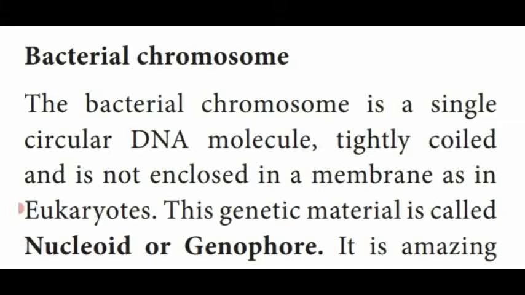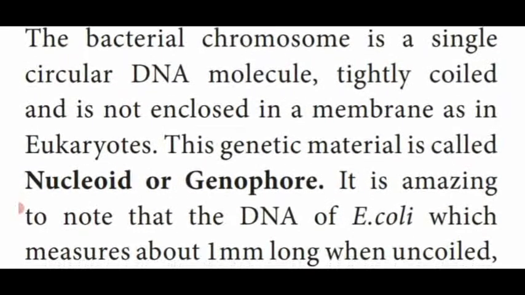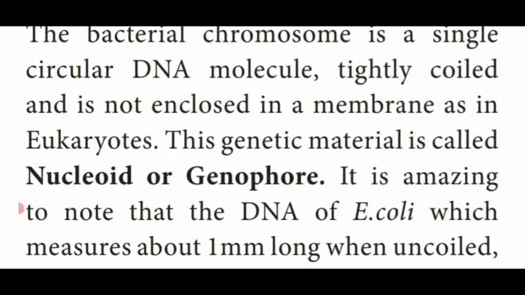So at the center they have a single circular DNA molecule which is tightly coiled without a membrane. This genetic material is named as nucleoid or genophore.